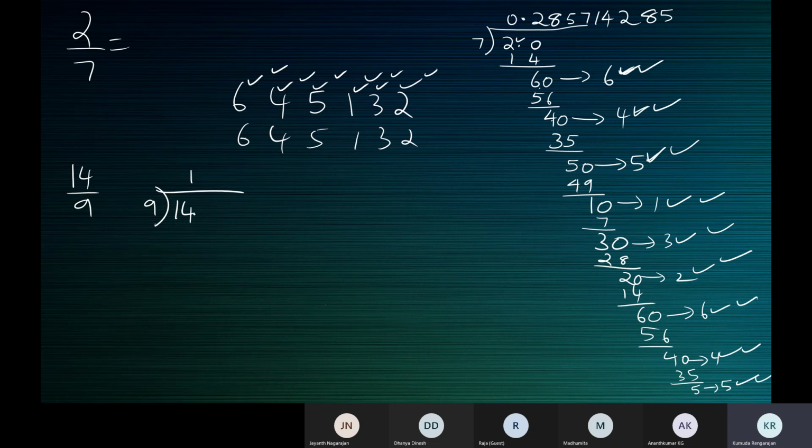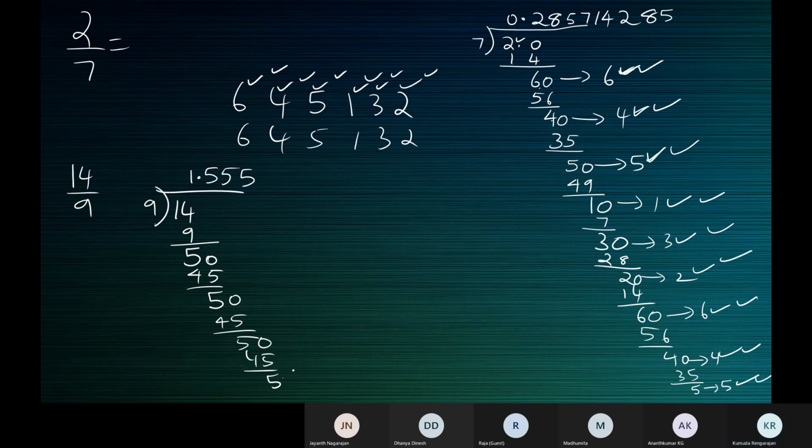14 by 9. 9 ones are 9. What's the remainder? 5. Keep a point, add a 0. 9 fives are 45. 5 is the remainder. Add a 0. 9 fives are 45. 5 is the remainder. So from this you can make out this division is not going to end with a 0 remainder, because the remainder is 5 here also, and here also. The same remainder repeats itself.